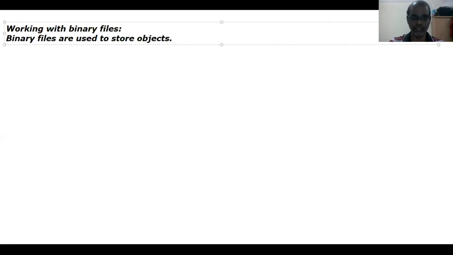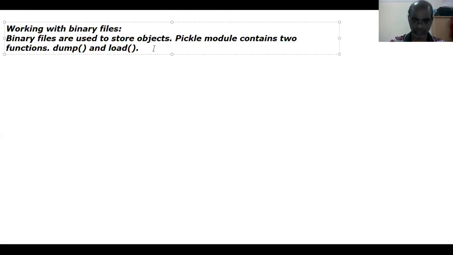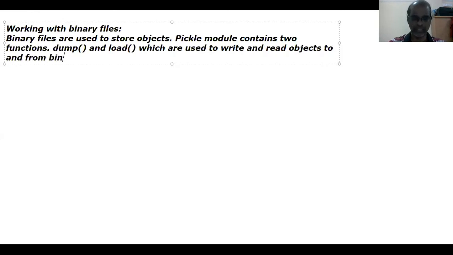Here, one more thing: the pickle module. The pickle module contains two functions, dump and load, which are used to write and read objects to and from binary files.